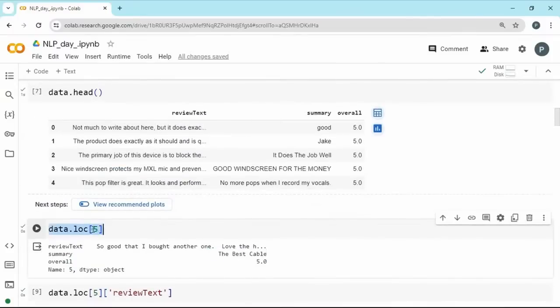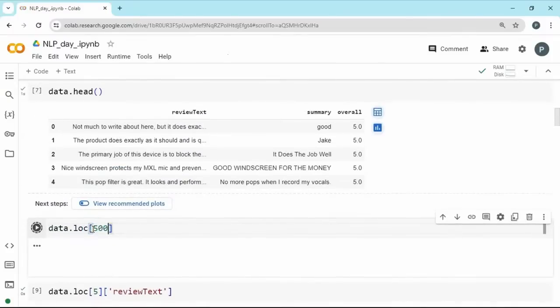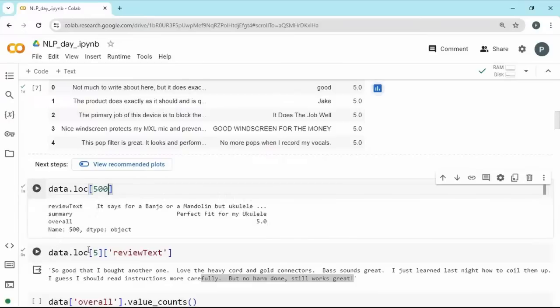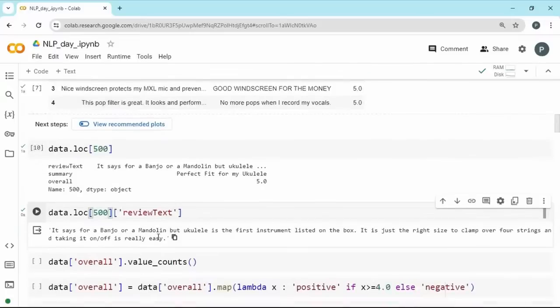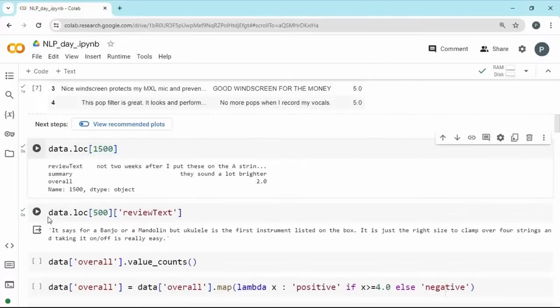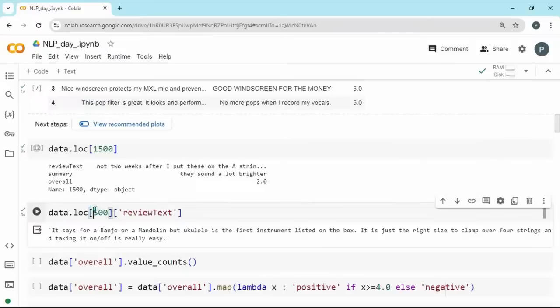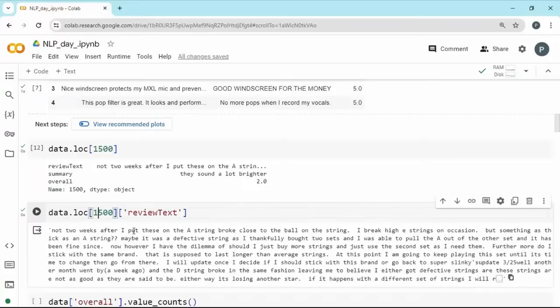So this is some data set. Maybe if you look at something else. Okay, this is also a rating of 5. So yeah, these are details about musical instruments, right? So we may get, okay, this is 2. So maybe this is a negative review. So let us read it. Not 2 weeks after I put these, a string broke. Okay, so there is some breakage, and he is expressing what happens and how it was not good. So that's what the text here is going to tell us.